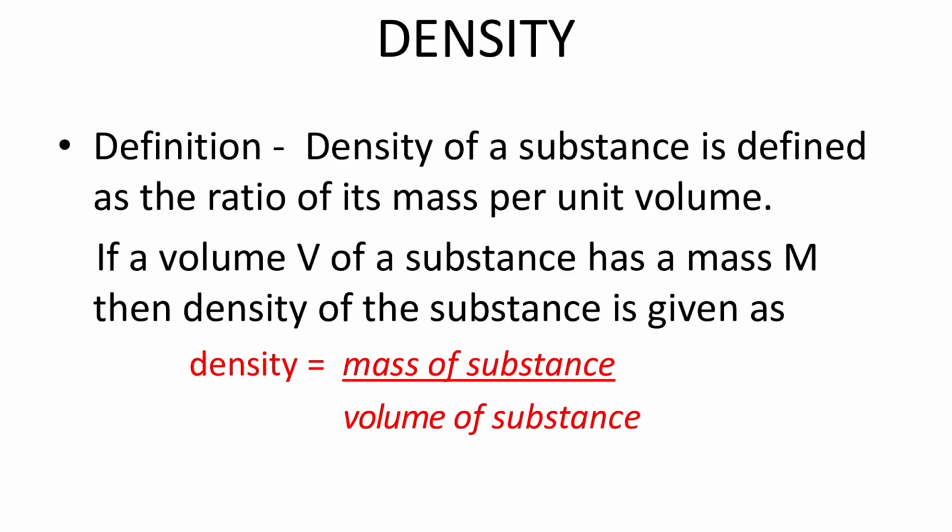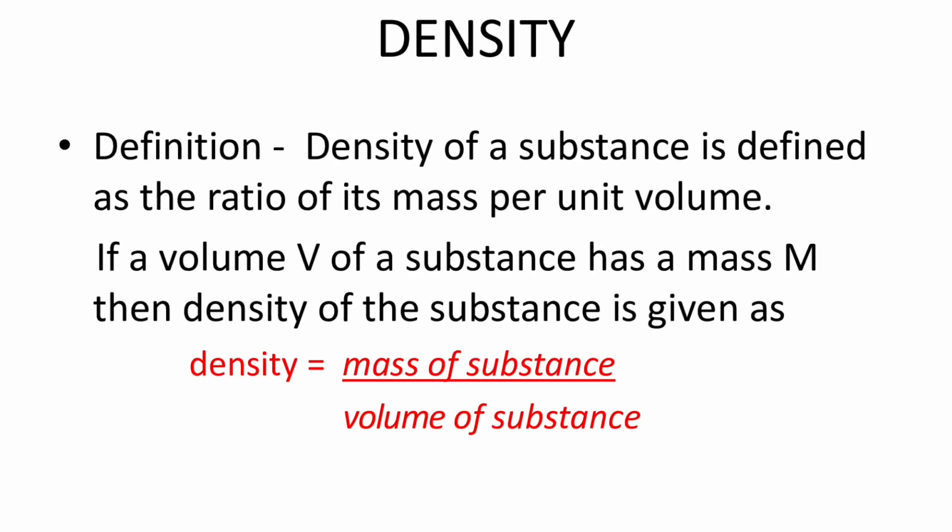Now, physical balance, you must be knowing, is an instrument which is used to find the mass of a particular substance. So if equal volumes of different substances are weighed by a physical balance, we observe that their masses are different, even though we took equal volumes.